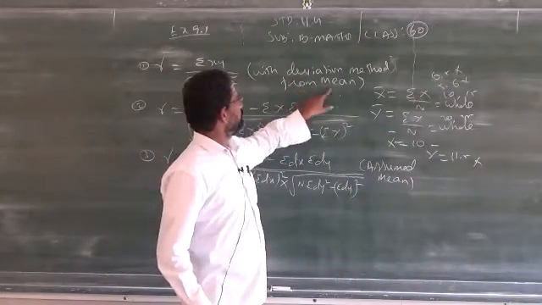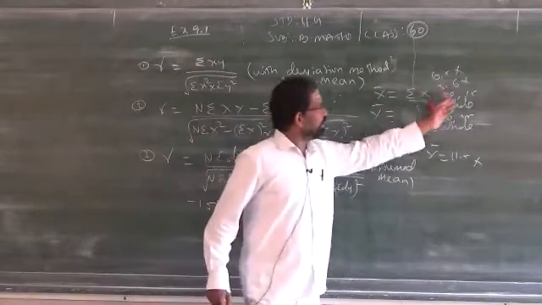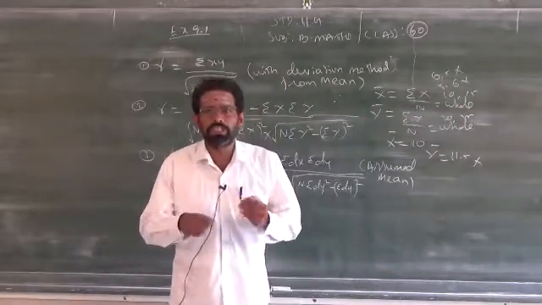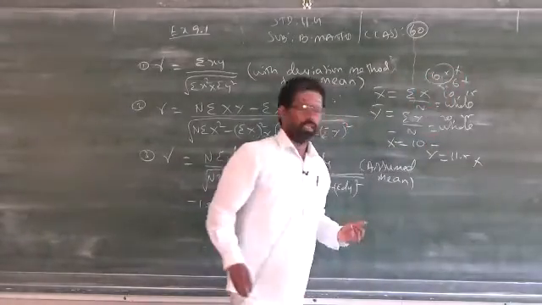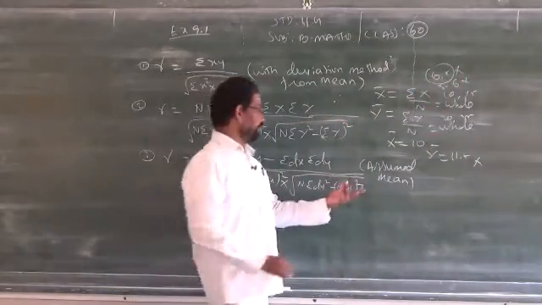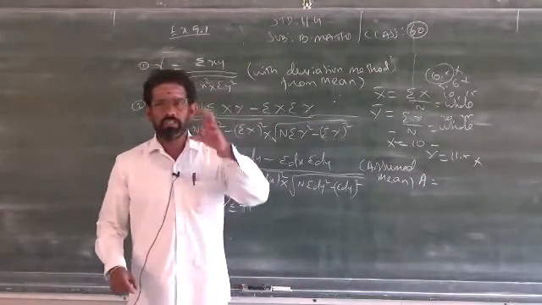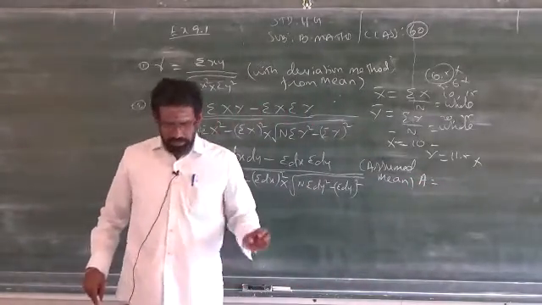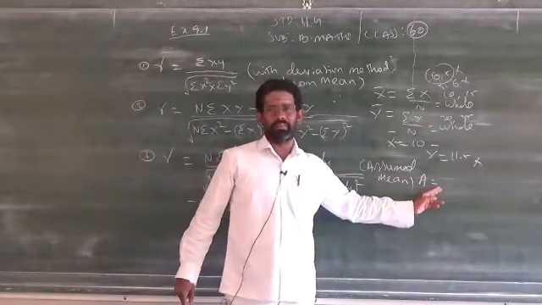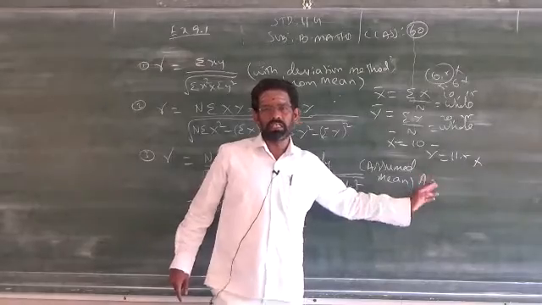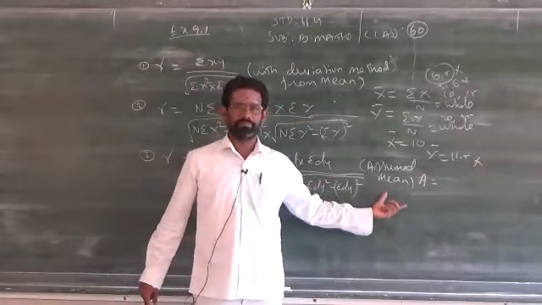That's what I mentioned there about the mean. But in the third formula, if we got a decimal number like this, you can either round up this number, or you can take x is equal to a, the assumed mean. You have to take a yourself: see the question, and whichever number is near to the given data, we can consider as a, that is called the assumed mean. In such a case, you can use the third formula, for assumed mean.